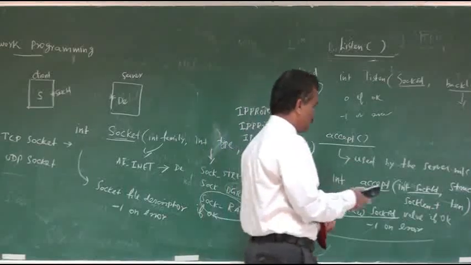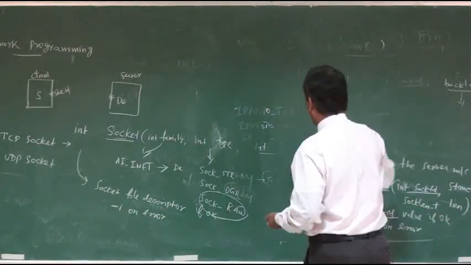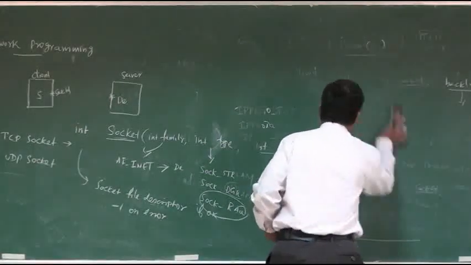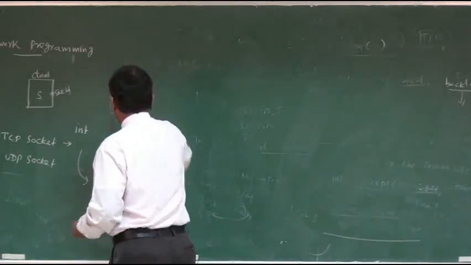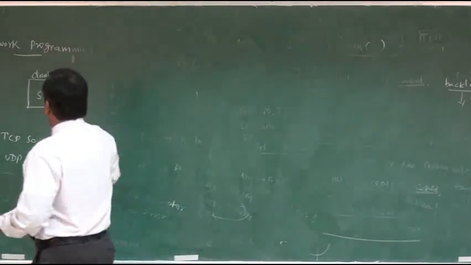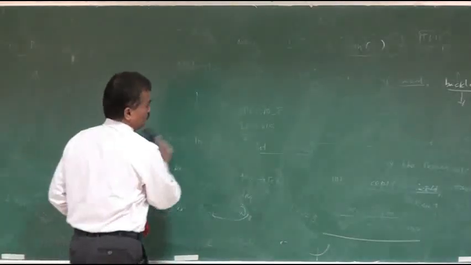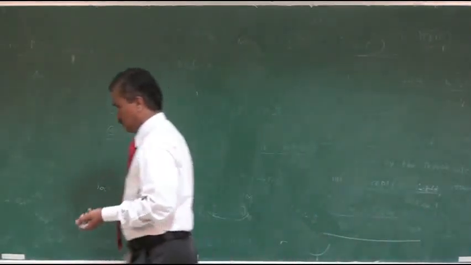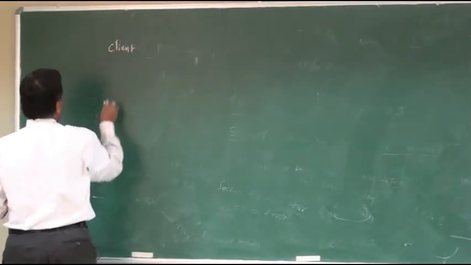Now we will see what functions can be used. We will see the diagram of the TCP echo client server, and how communication is possible between them. We have a client.